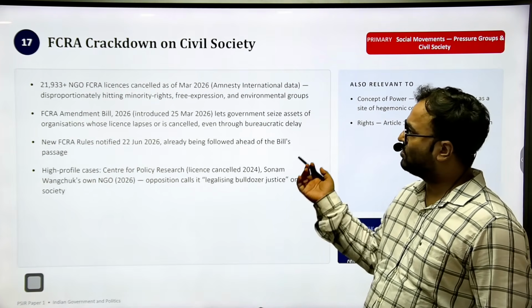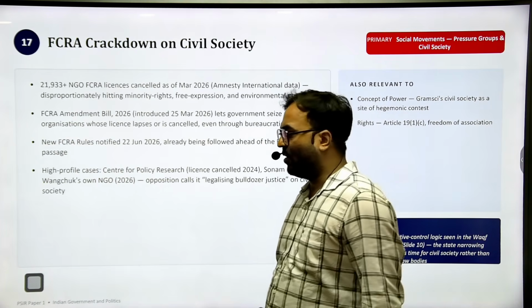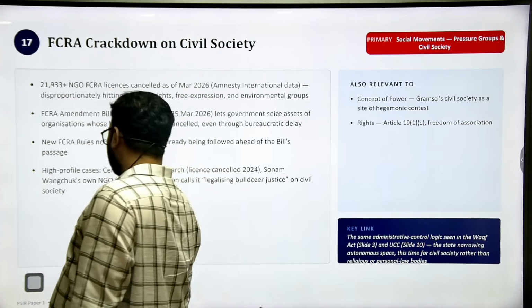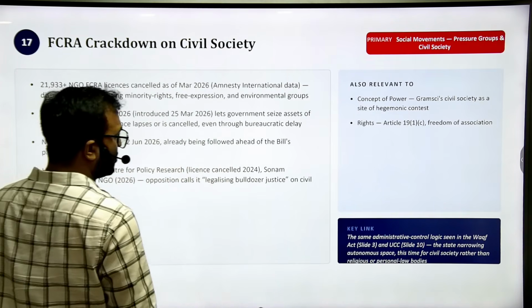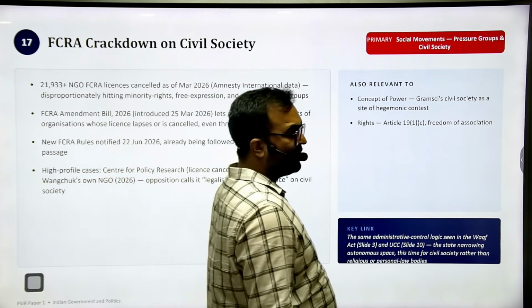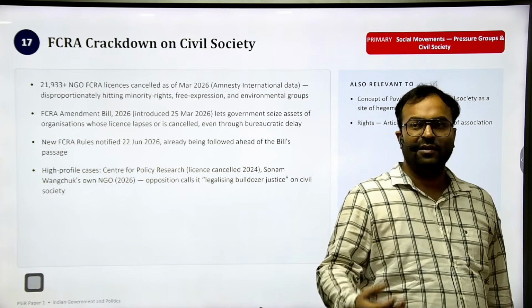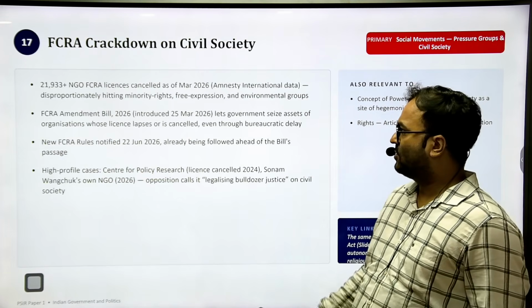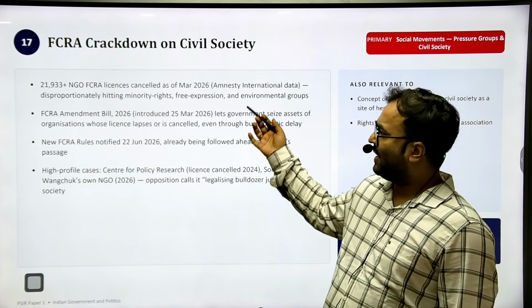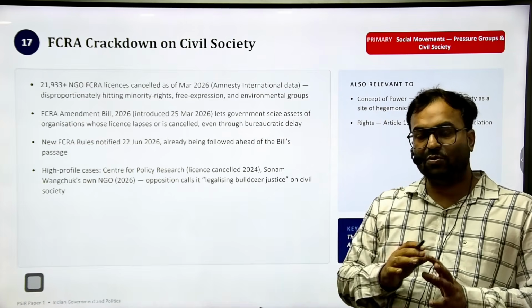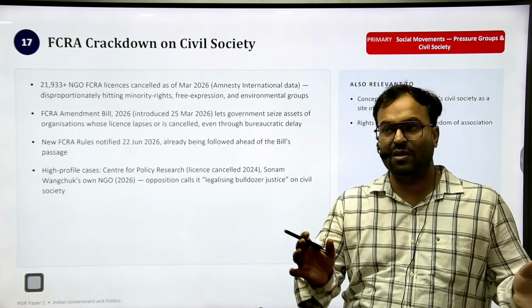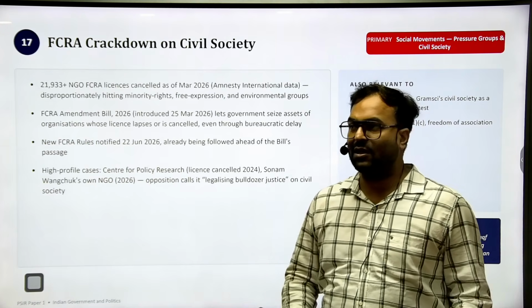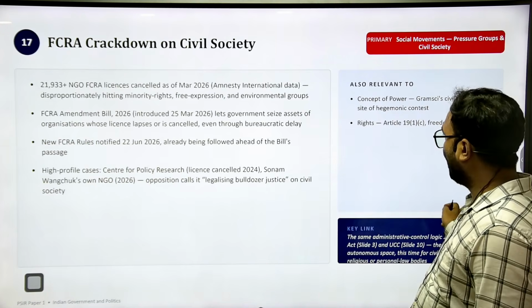FCRA crackdown on civil society. FCRA, Foreign Contribution Regulation Act. Even Sonam Wangchuk's own NGO lost its FCRA license. So this topic can also come. FCRA crackdown on civil society. Even a question can come on civil society or the financial regulation of civil society. So you should be preparing this topic.